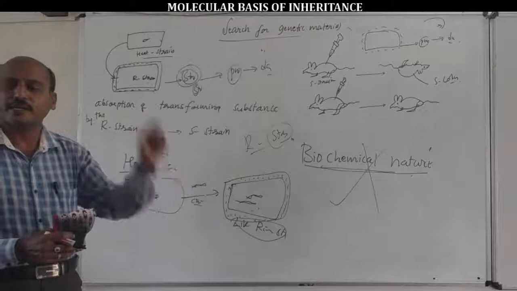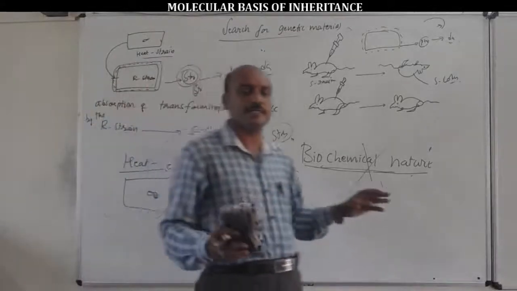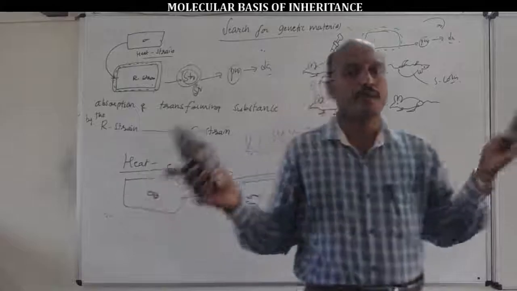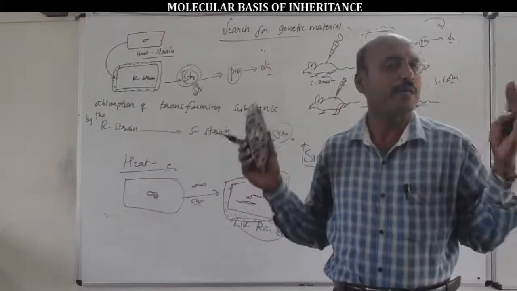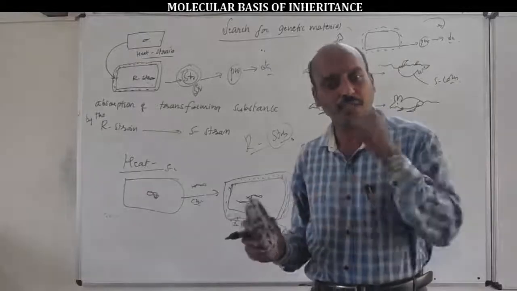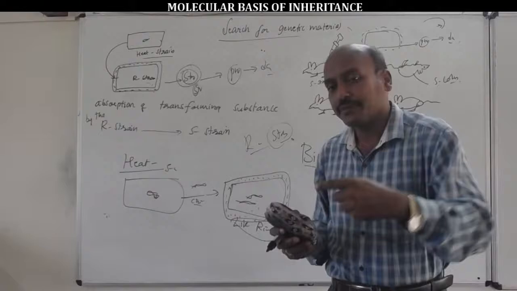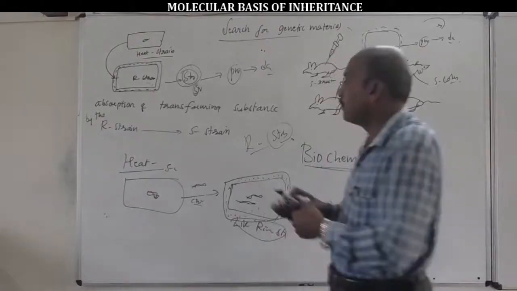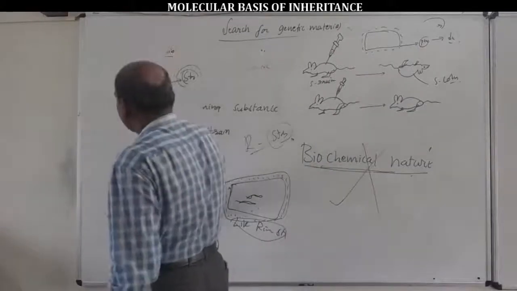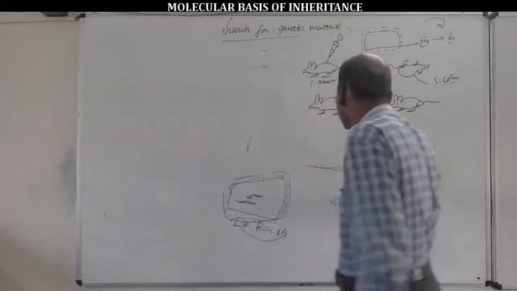The demerit, the fault of the transformation principle experiment, is that it could not explain the biochemical nature of the transforming substance. That's why it was continued by the second experiment, called the biochemical characterization of transformation principle experiment, also called the in vitro experiment.